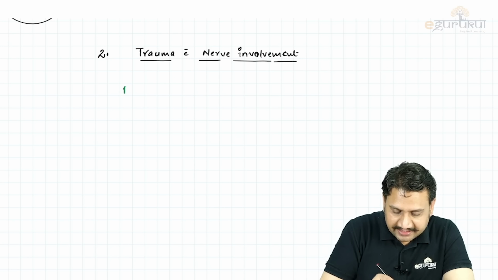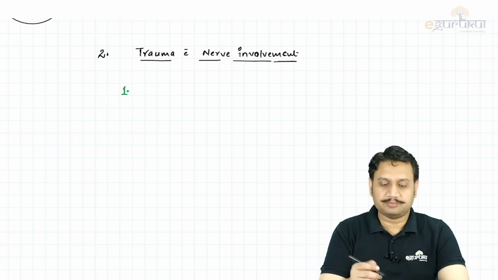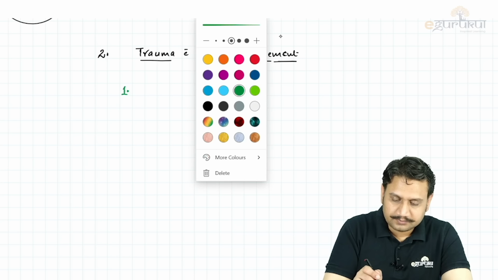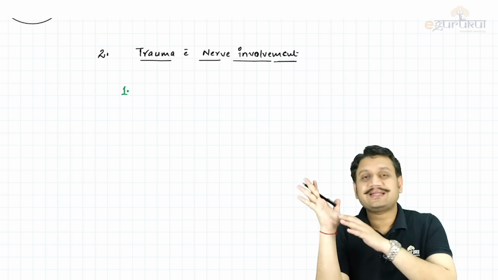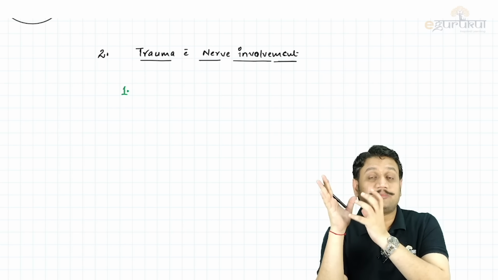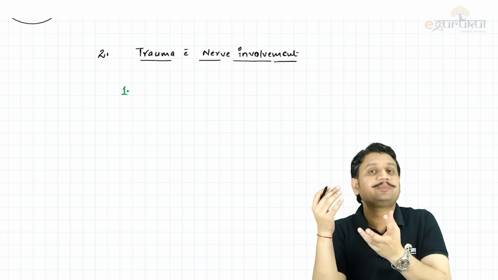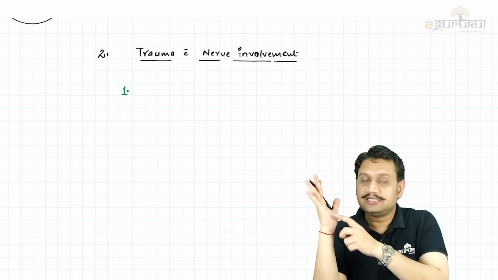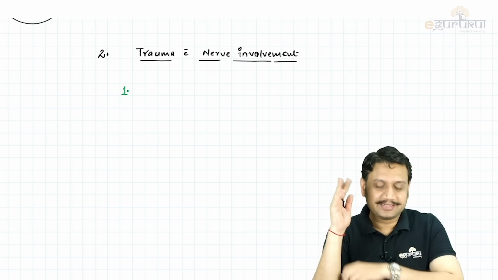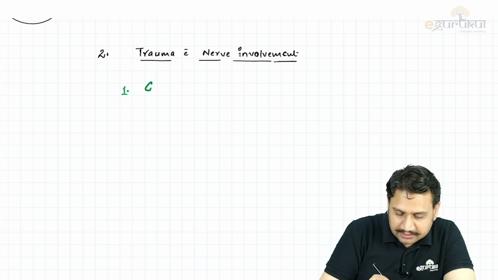If I start again from the upper limb, let's start from the very basics, from the upper limb. You know that in the hand there are different common sites where different nerves can be involved, and what will be their presentation? Let's learn that. Starting from the wrist, the hand area, you know that number one, the Guyon's canal.